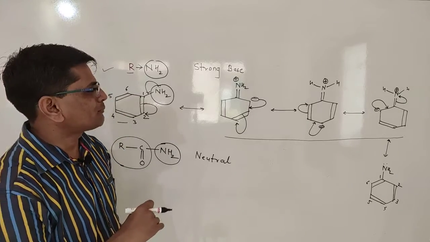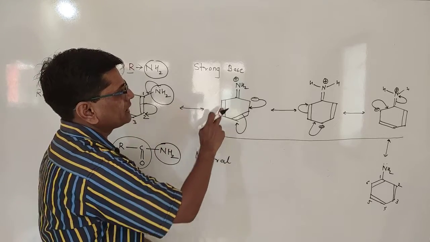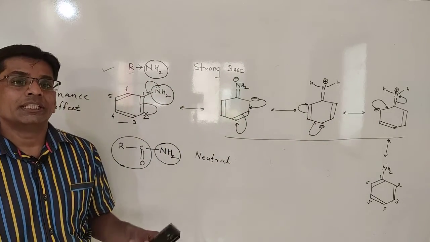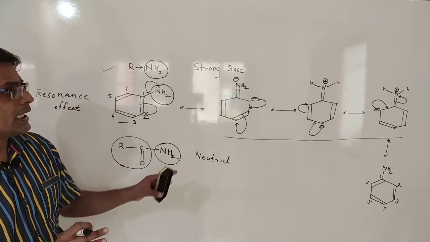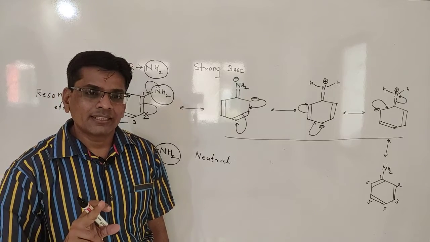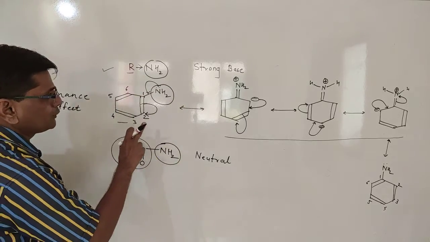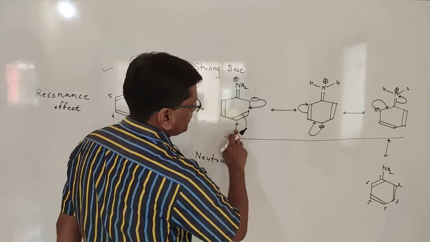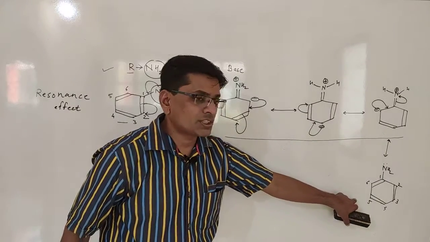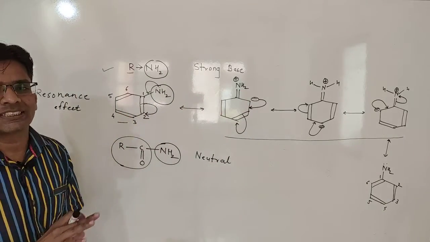It itself needs the electron pair because it becomes electropositive, so in these three resonating structures the nitrogen doesn't have the lone pair available, even though it is electron deficient. That's why in this structural form aniline does not act as a base. Due to that, when it wants to act as a base, the molecule has to come from this structure to this structure to this structure and then this structure. When it reaches this structure, where the lone pair is available at the nitrogen, only then can it donate its lone pair, and only then does it become a base.